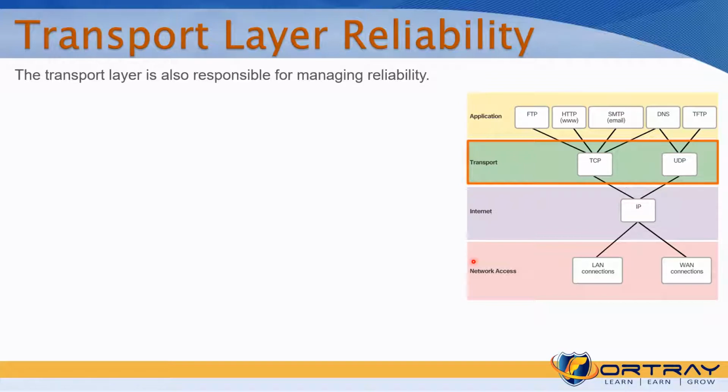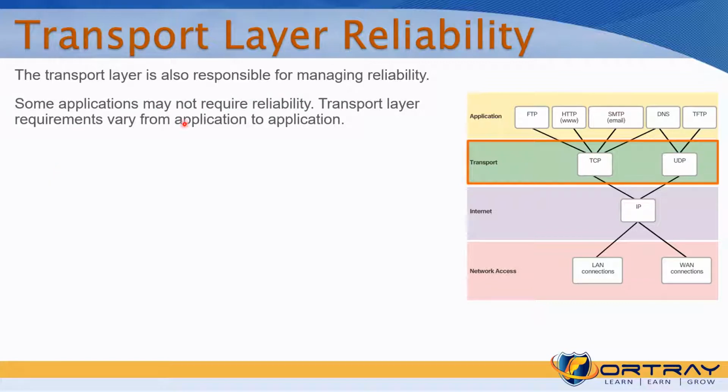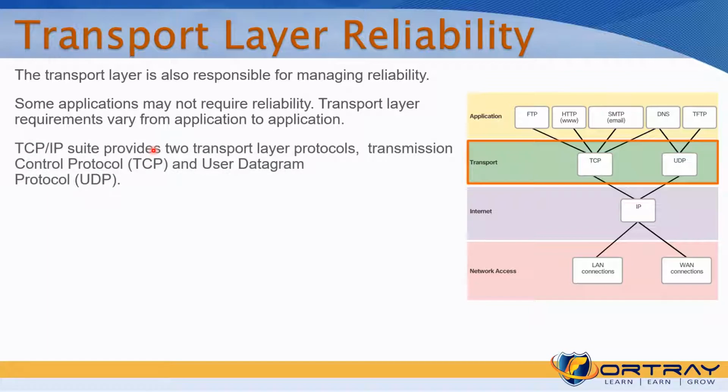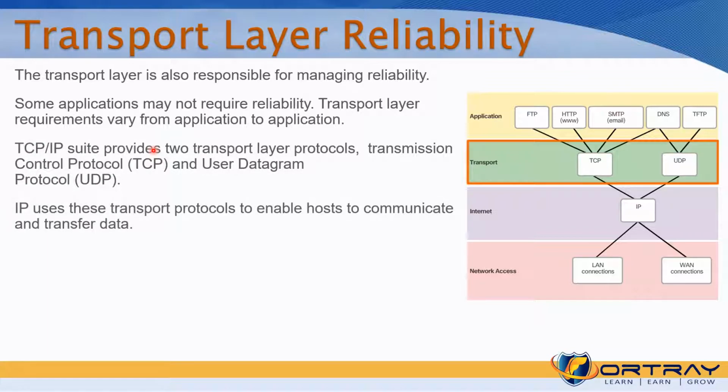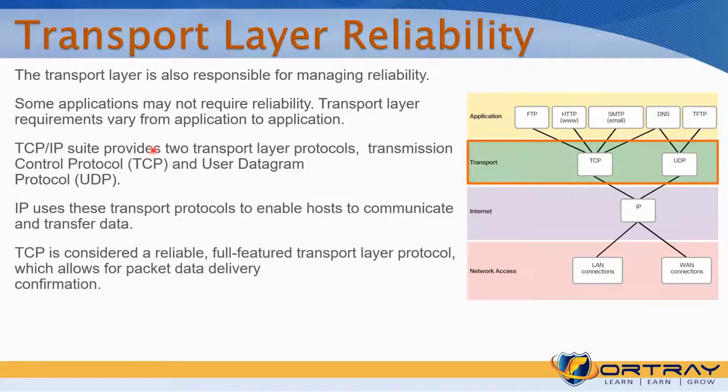So some applications may not require reliability. The transport layer handles different requirements from application to application. The TCP/IP suite provides two transport layer protocols, TCP and UDP. IP uses both transport layer protocols to enable end-to-end data transfer between hosts. TCP is considered a reliable, fully featured transport layer protocol which allows packet delivery confirmation.